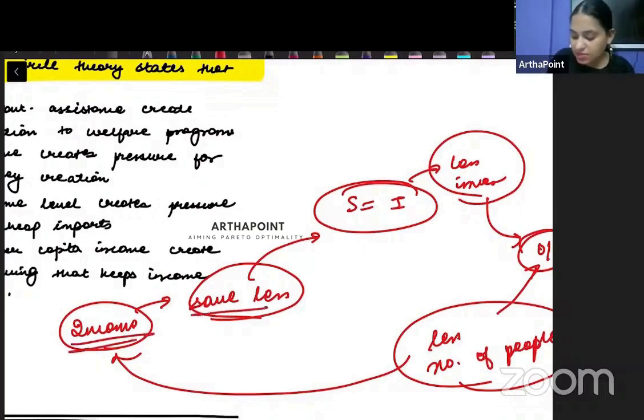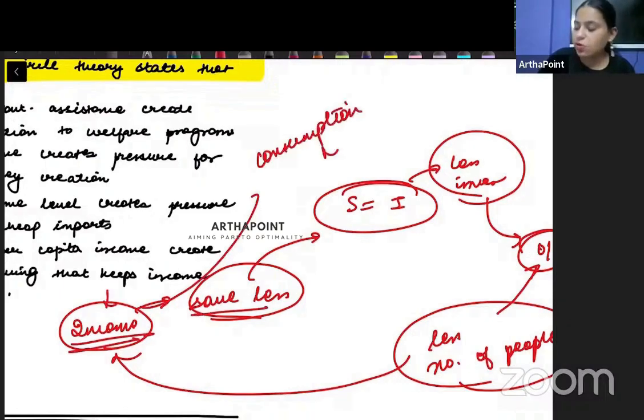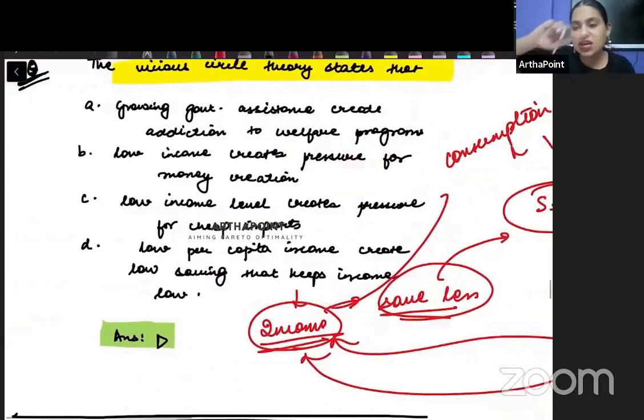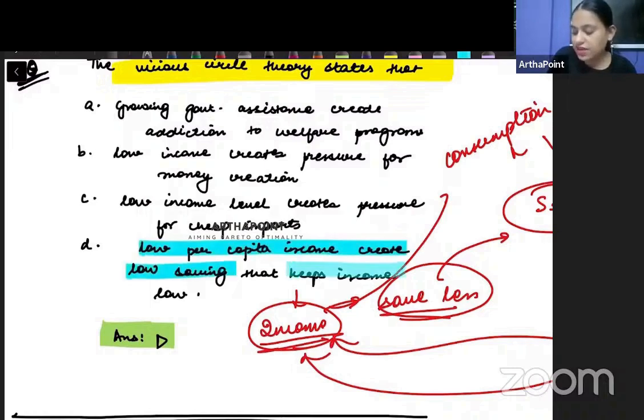Also, because income is lower, consumption will be lower. When consumption will be lower, output will be lower. When output will be lower, less people employed, less income. So it's a circle of poverty. Poverty leads to poverty, right? So low per capita income creates low saving that keeps the income again low. And that is the answer to this, right? So such theories are important and you should know something about it.